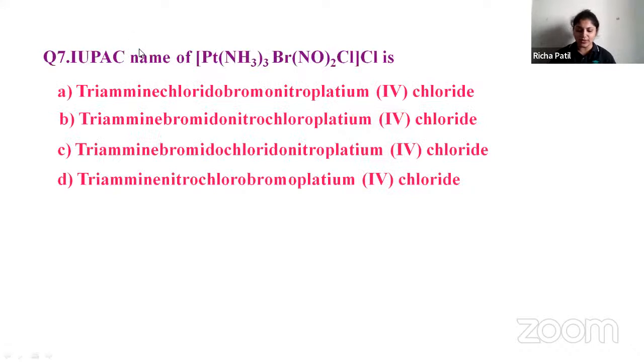Based on this, we'll start writing the IUPAC names for the complexes. IUPAC name of Pt in bracket NH3 thrice, Br, NO2, Cl, overall bracket close, then Cl. What is the IUPAC name?